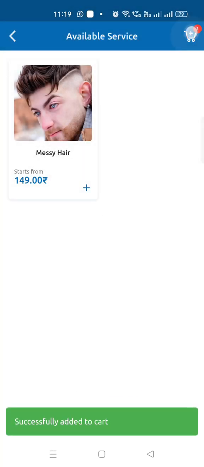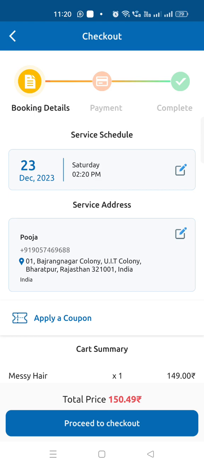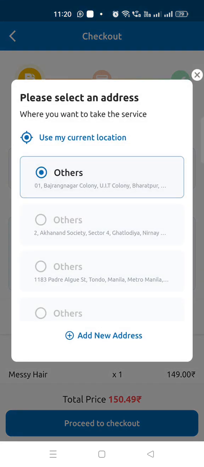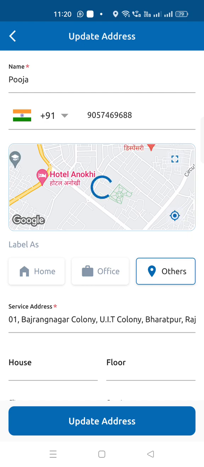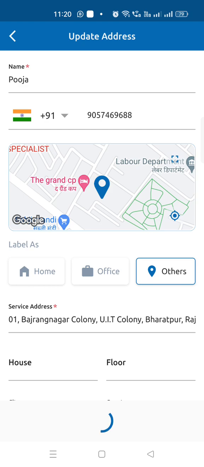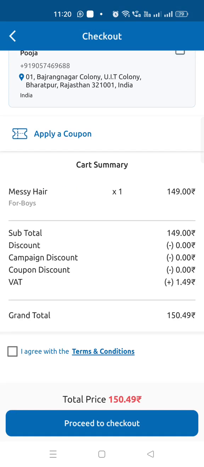And once I click on add to cart, I click on proceed to checkout and now it will ask me for my address and much more detail. Now I can enter that easily. If I click on this plus button and then on this arrow, it will automatically take my live address. I don't need to enter my address. So that is a feature you are having. The application automatically takes your live address.